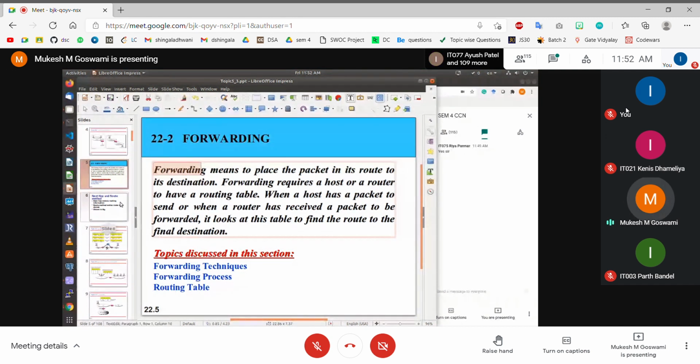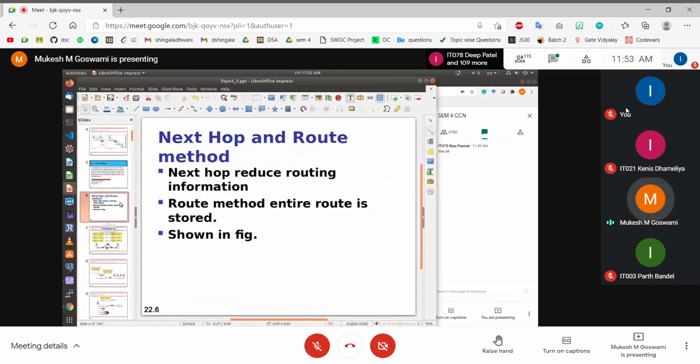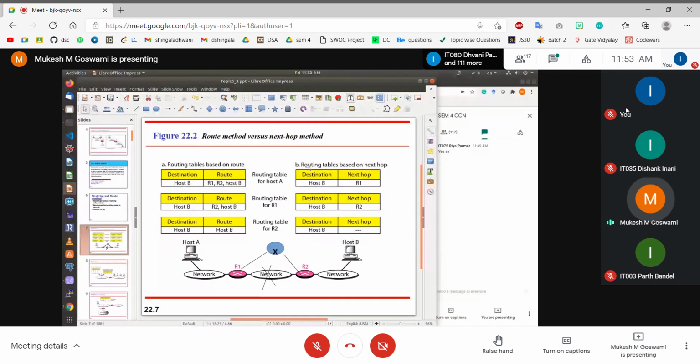In the previous class, we have seen that there are various types of forwarding process and how this forwarding process can be implemented, right? There are two basic approaches for implementing the forwarding process. One is called the next hop address based forwarding process, and the other is called the route based forwarding process. In the next hop address based forwarding process, we only have to remember the IP address of the next hop to whom we need to send the data, and then the next hop in turn will take care of taking that packet further, right? We do not have to remember the entire route, we just have to remember the next hop IP address. Whereas in the route based forwarding method, you have to remember the entire route which is used to forward the data from the source device to the destination device, right?